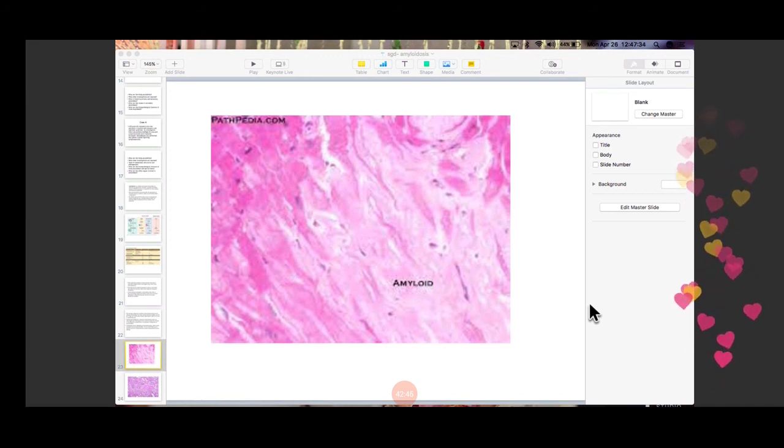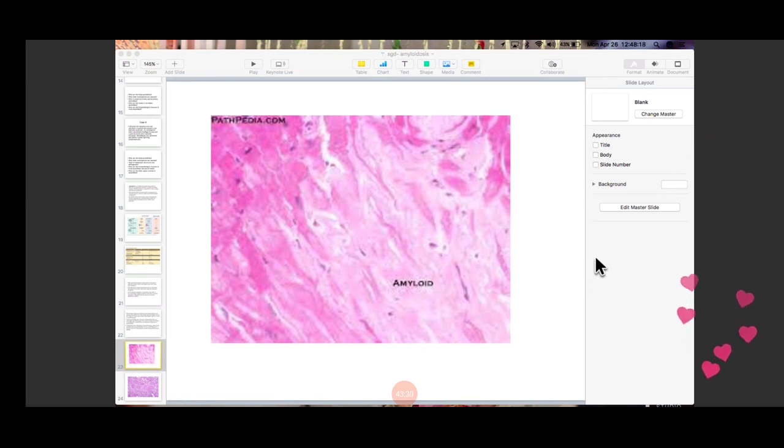HNE stain, Congo red stain, HNE, then Alcian blue, PAS, that is periodic acid Schiff stain, toluidine blue, methyl violet or crystal violet, thioflavin, which is a fluorescent dye and seen under UV light.